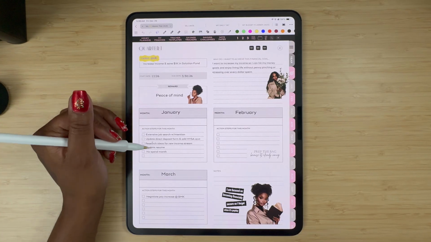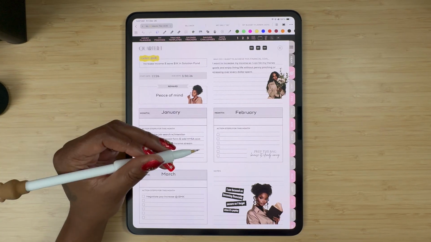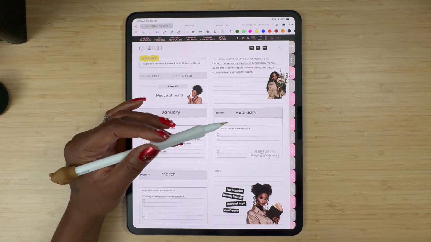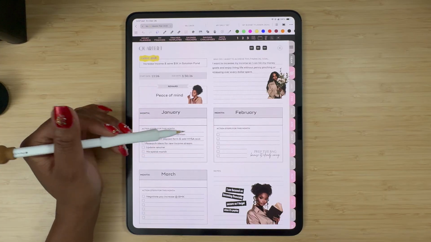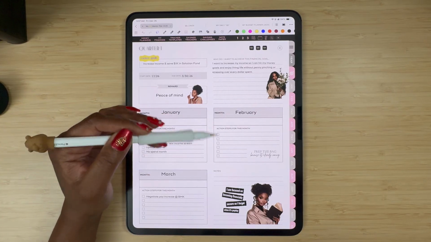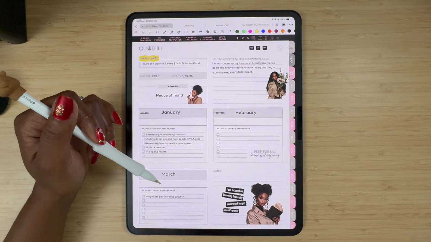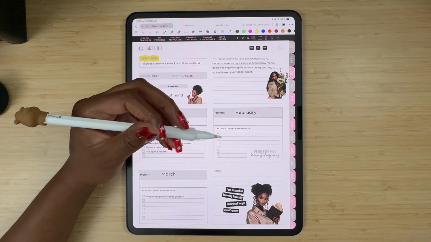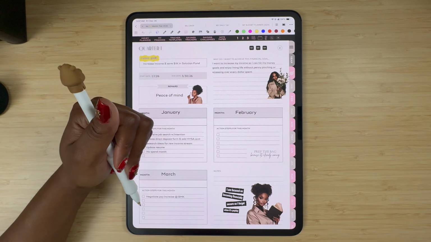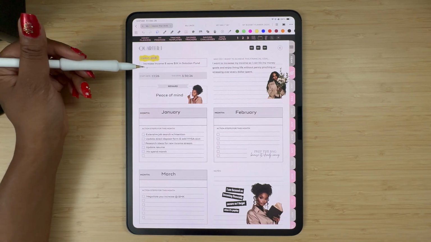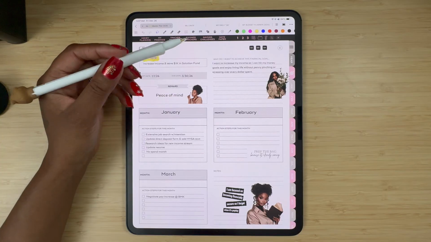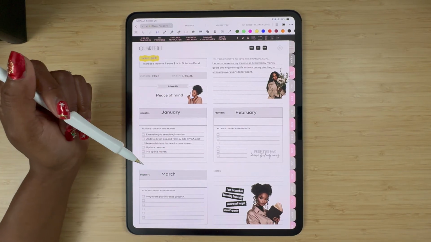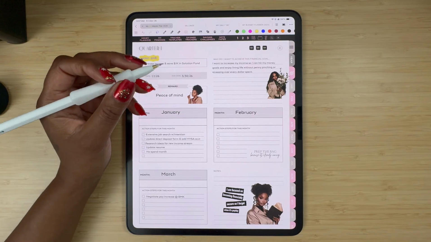As you see, I do have a nice little list, something to start with in January. I need to see how it goes by the first couple of weeks of this month, then I'll come in and fill in February to see what I need to follow up with or the progress that I have here. And then I can follow up and move on to February and March. But in March, I am due for my annual review at one of my part-time jobs. So I am going to definitely try to negotiate a pay increase, and that falls under me increasing my income. And of course I did a little shaking the table. Okay, and of course I had to throw in a few little digital stickers, just to give the page a little bit of personality and a vibe.